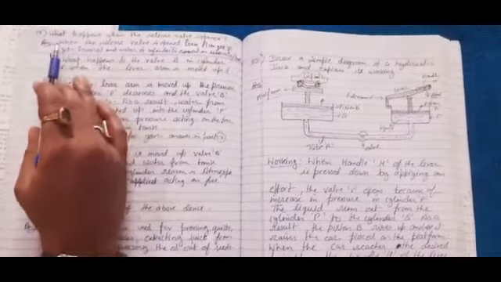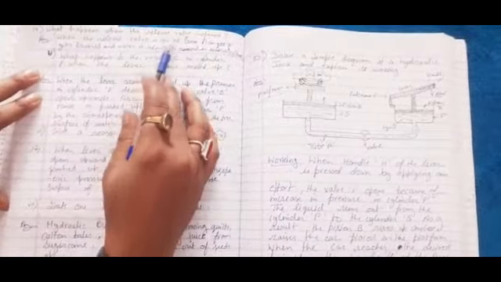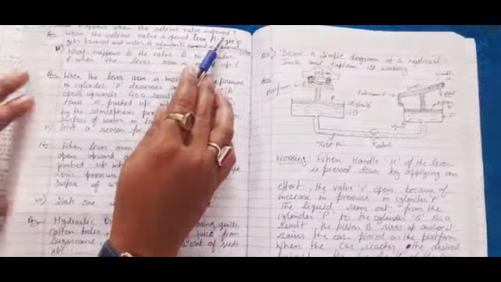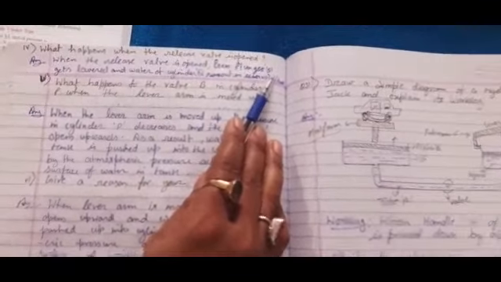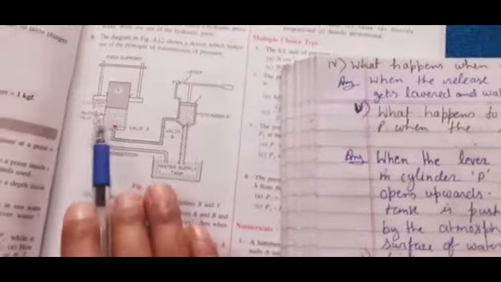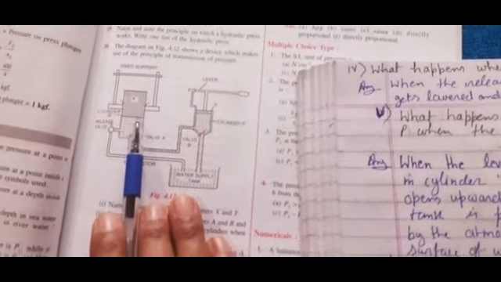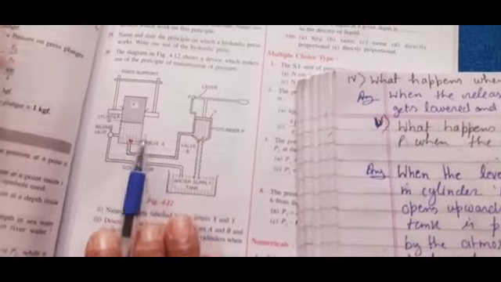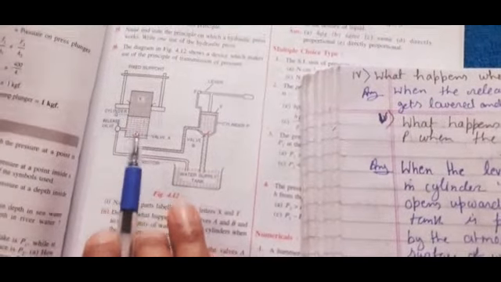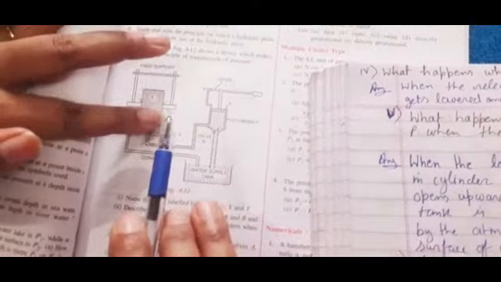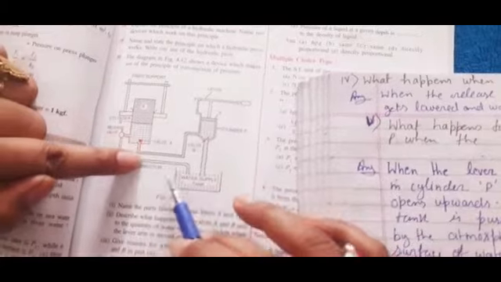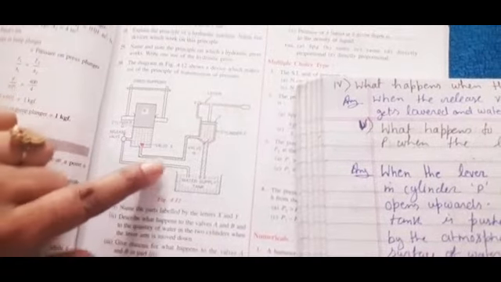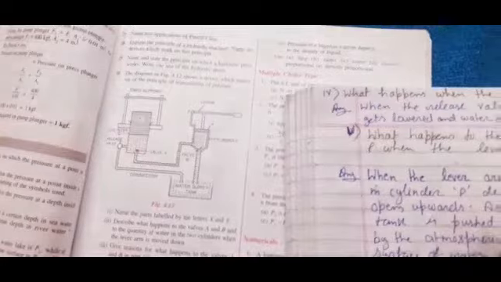Now our fourth question is, what happens when the release valve is opened? The answer is, when the release valve is opened, press plunger Q, this plunger, gets lowered and the water of the cylinder Q runs out into the tank. Okay children.